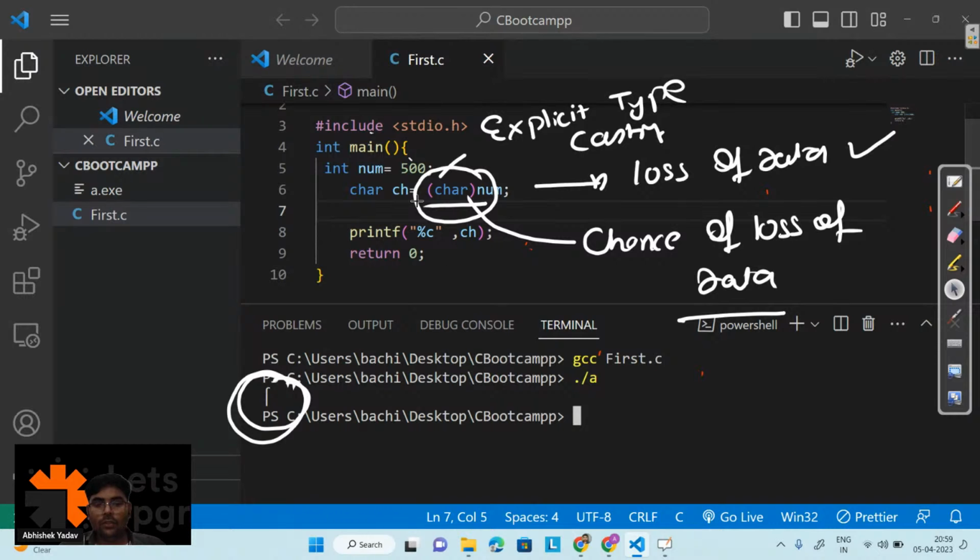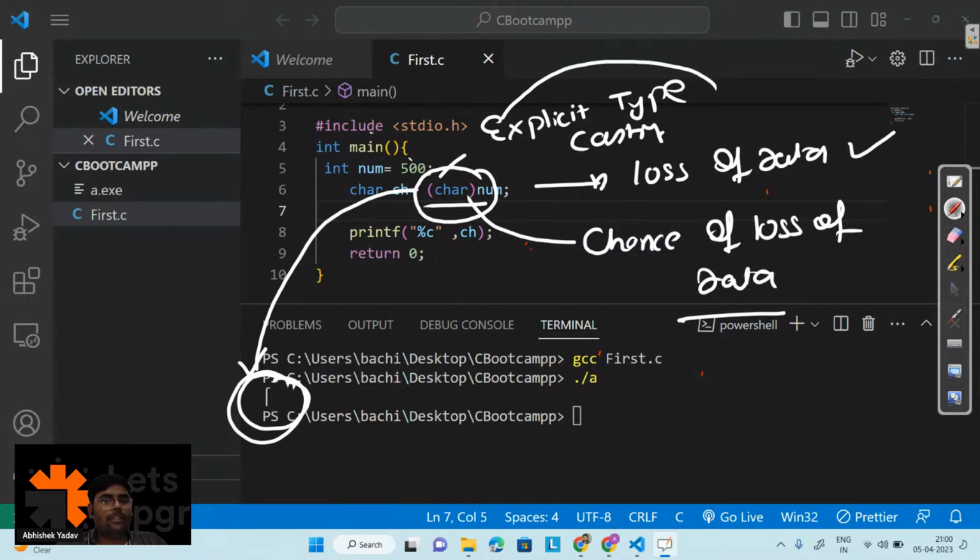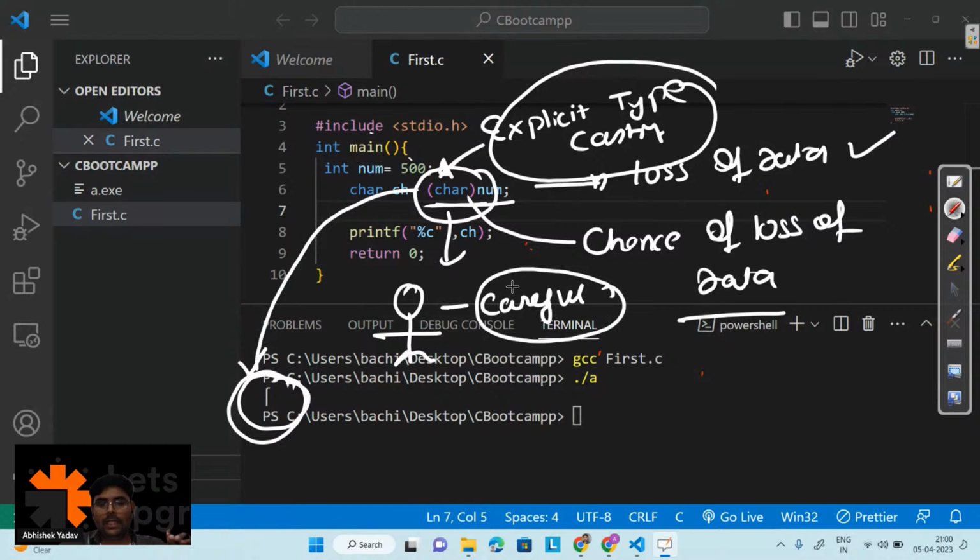Here you will observe one more thing: you are not getting any change in the output, you are again getting the same garbage value. So what is the use of doing explicit typecasting? So that if some other programmer who is coding with you sees it, he will know that you have done some explicit typecasting, so there is a loss of data. That programmer will be very careful while using the ch data. Everyone? Yes or no?